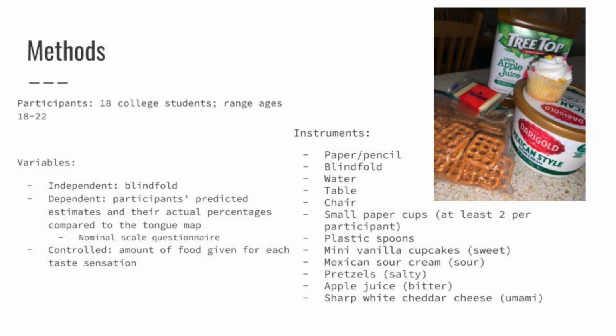The participant will be asked if they tasted the specific taste sensation by answering yes or no, followed by identifying where on the tongue the participant felt the taste sensation. The controlled variable will be the amount of food given for each taste sensation for each participant. Everyone will be given the same amount of food or drink during this project.